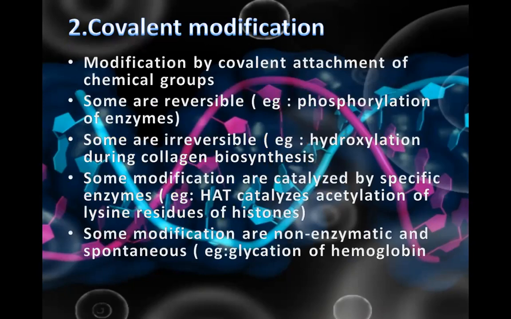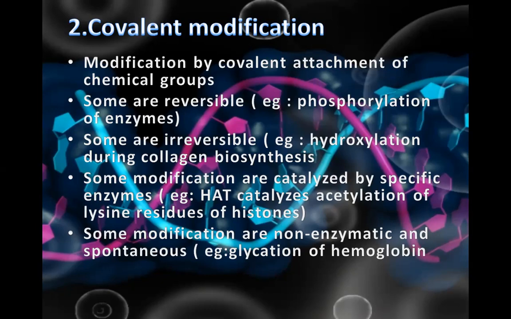Second type is covalent modification. Modification by covalent attachment of chemical groups. Some are reversible, for example phosphorylation of enzymes. Reversible means we can add a phosphate group or we can remove that. Some are irreversible, for example hydroxylation during collagen biosynthesis.